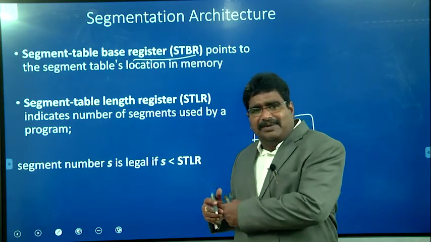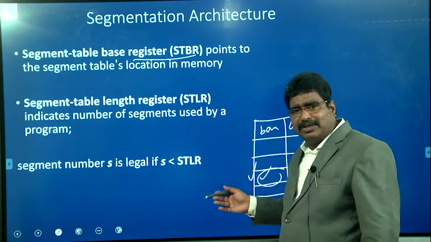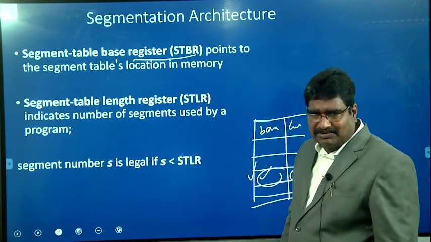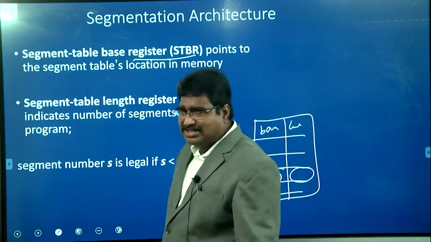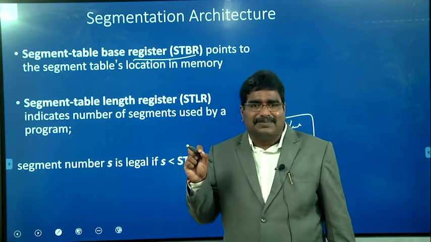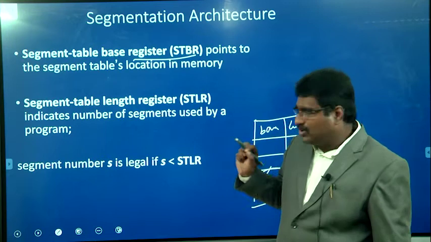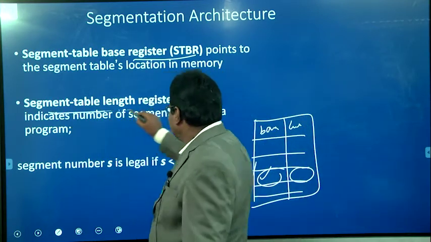If it is within the limit, then automatically the offset is added to the segment starting address, that is the base value, to calculate the physical address. For that reason, the segment table base register holds the starting address of the segmentation table of the particular process. And next one is the segment table length register.